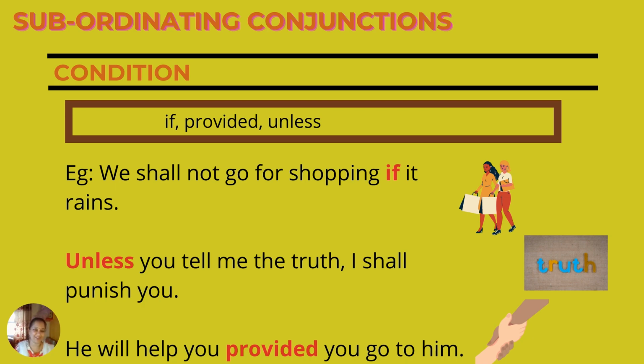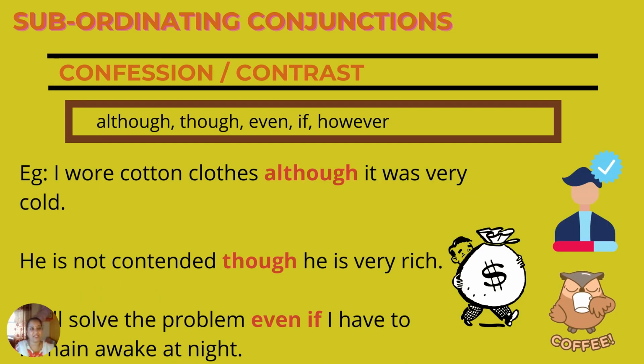Correct? Coming to the next category, concession or contrast: although, though, even if, however. I wore cotton clothes although it was very cold. It was very cold, yet I wore cotton clothes. He is not contented, though he is very rich.